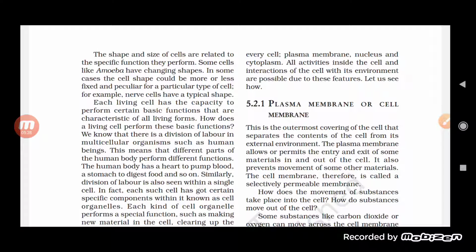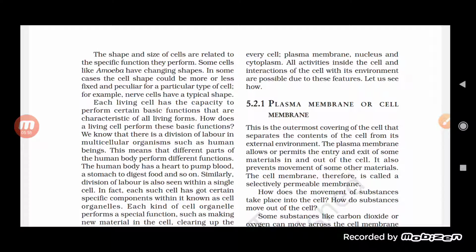In some cases the cell shape could be more or less fixed and peculiar for a particular type of cell, for example, the nerve cell. Nerve cells have a typical shape. We know that they are branched, they have dendrites and dendrons which help in carrying information from one neuron to another. So the shape of the nerve always remains fixed.